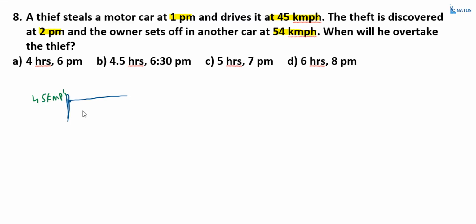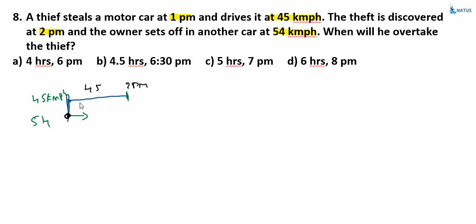What about after 1 hour? After 1 hour, how much distance does the thief move? That is equal to 45 kilometers, right? What is the time now? That is equal to 2 p.m. Now the owner starts at this point. What is the speed of the owner? That is equal to 54 kilometers per hour, and he moves in the same direction, right? Now both are moving in the same direction.